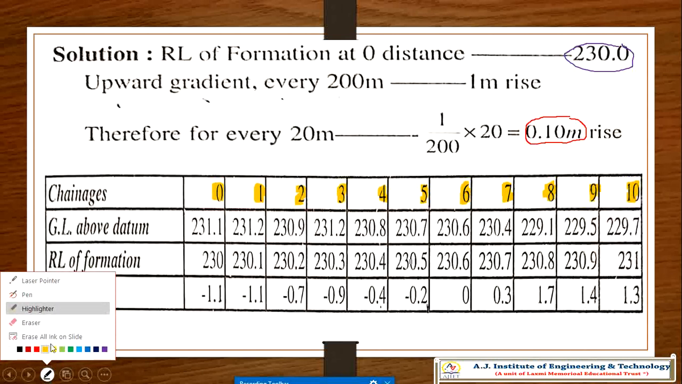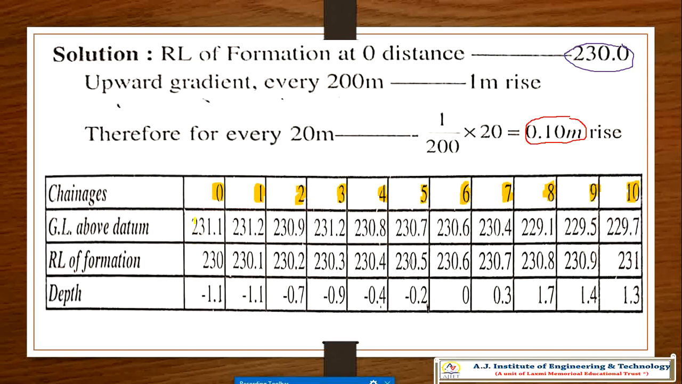Ground line. For zero chainage, your ground line is 230.1, isn't it? Your first chainage it is 231.2, and it is 230.9. Okay. Again it is 231.2. Again it is 230.8. Again it is 230.7. Again it is 230.6. Again for the 7th chainage it is 230.4.